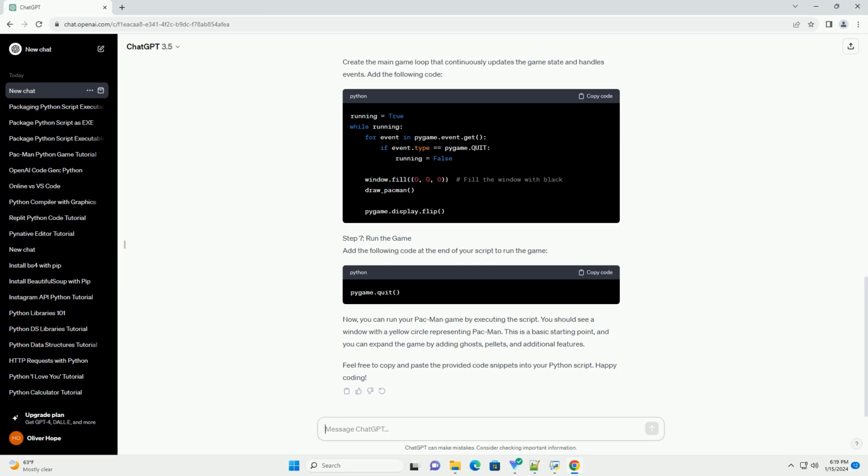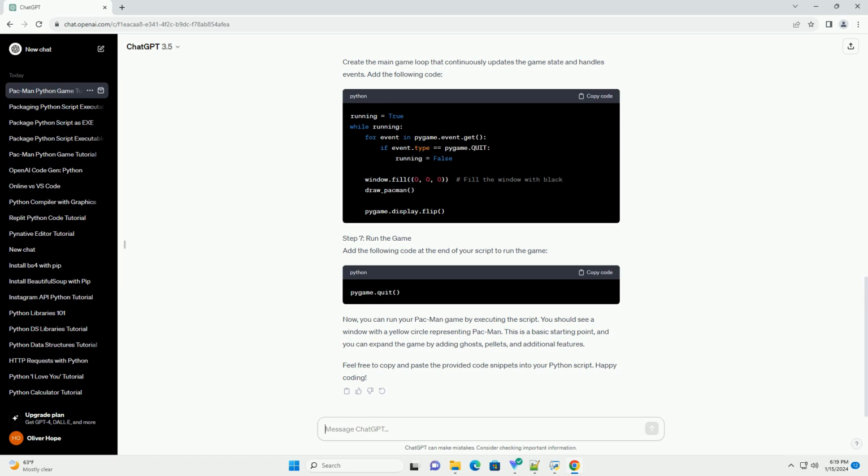Step 2. Create a new Python script. Create a new Python script, for example pacman_game.py, and open it in your preferred code editor. Step 3. Import pygame and initialize. Add the following code to import the pygame library and initialize it.